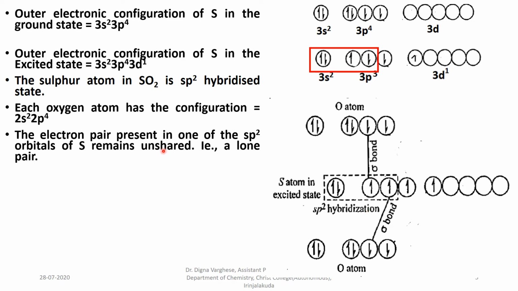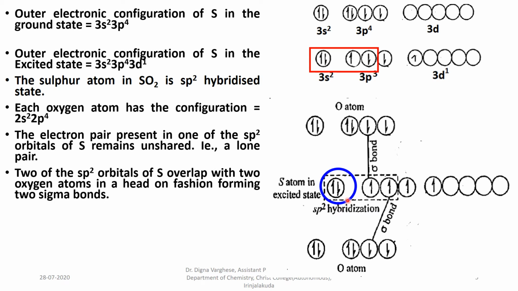The electron pair present in one of the sp2 orbitals of sulfur remains unshared, that is the lone pair. In sp2 hybridization, one sp2 hybrid orbital of sulfur remains unshared or does not participate in bonding. So this electron pair is known as the lone pair. Two of these sp2 orbitals of sulfur overlap with 2 oxygen atoms in a head-on fashion, forming 2 sigma bonds.